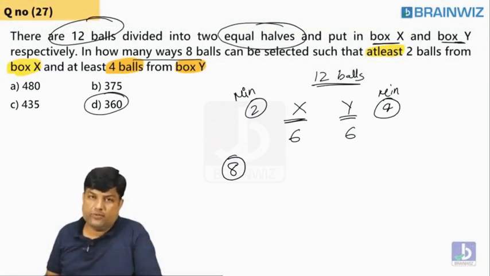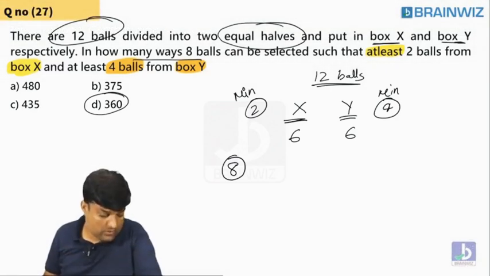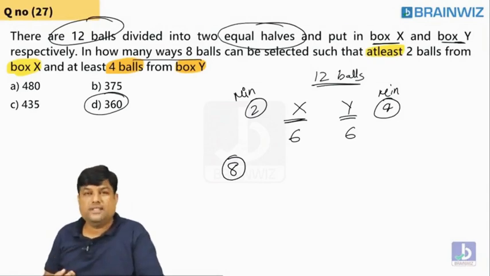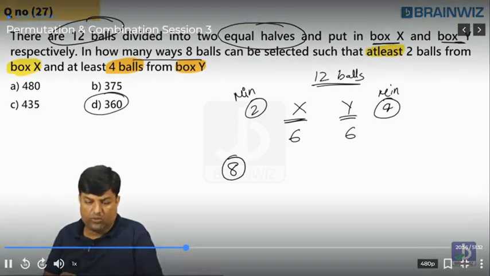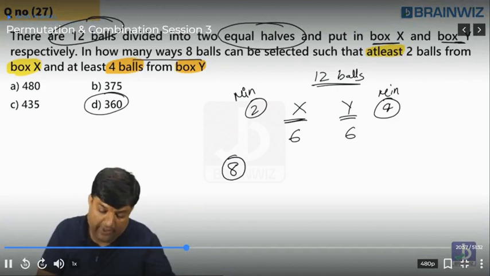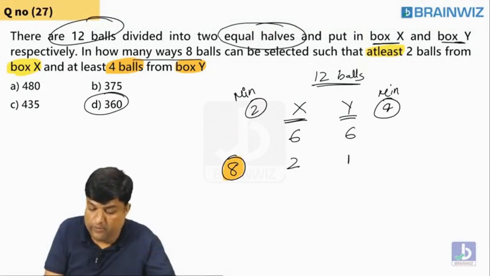Many people are getting this Infosys question. You're supposed to maintain 8 people. Don't forget this 8 people must be there. So minimum 2 from here, minimum 4 from here.